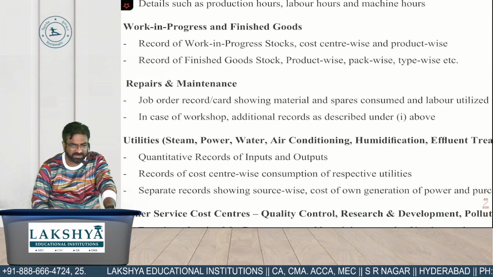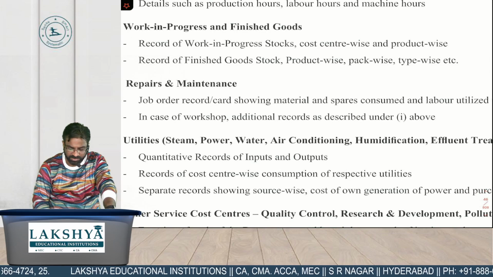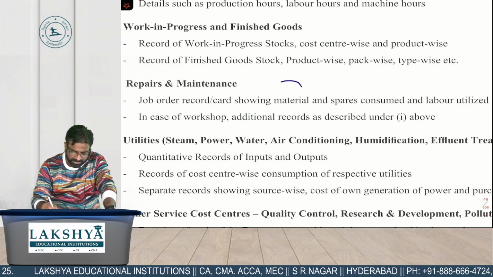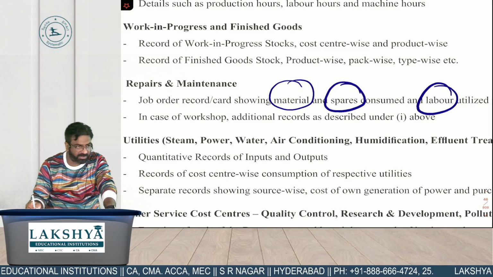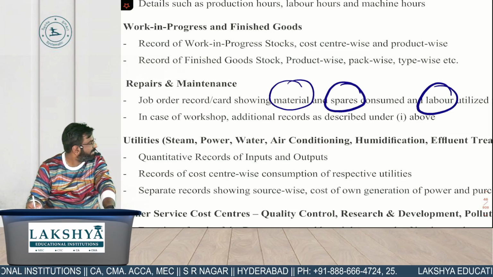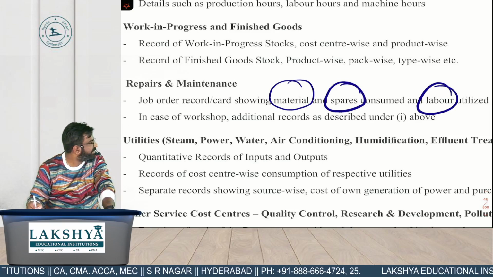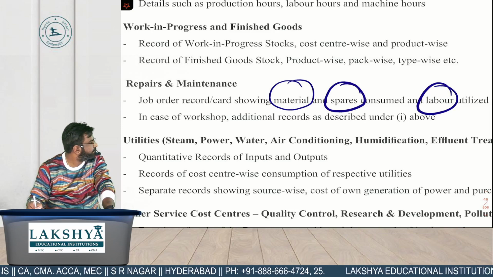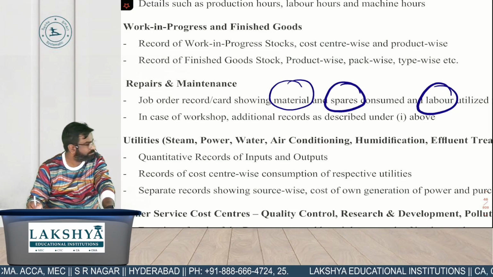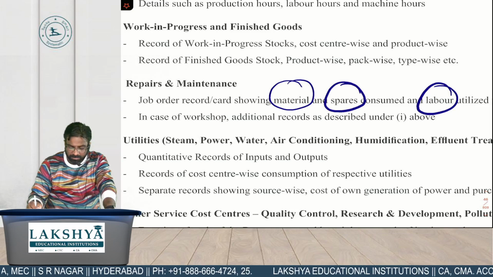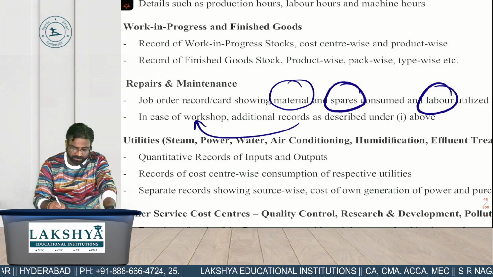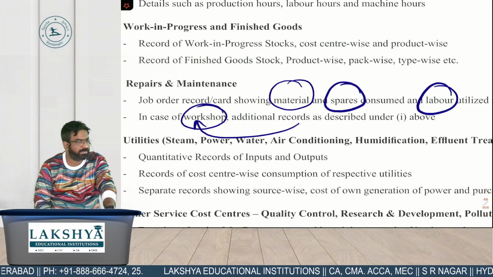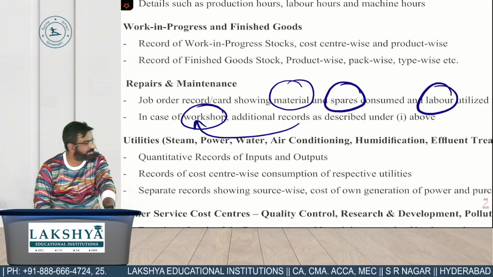Materials, spares and labors consumption records. Second point, additional records when it is a workshop.